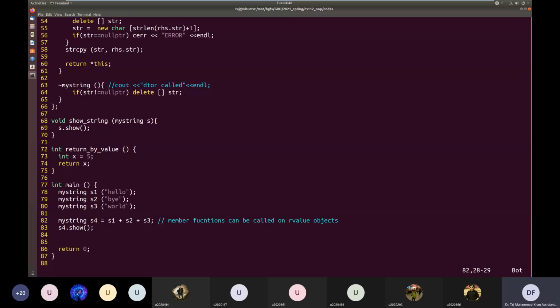So now I remember the question which was asked by Mohammad Fareh that day. Let's say I comment this one out. Let's say we have this: S1 plus S2 is equal to S3. Will this statement work or not?